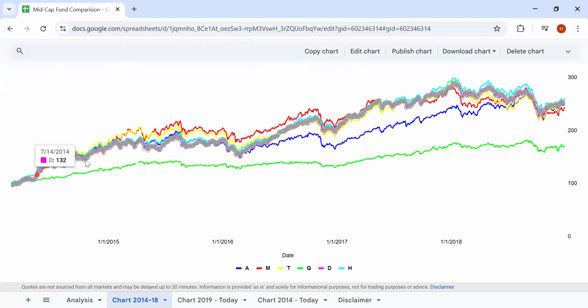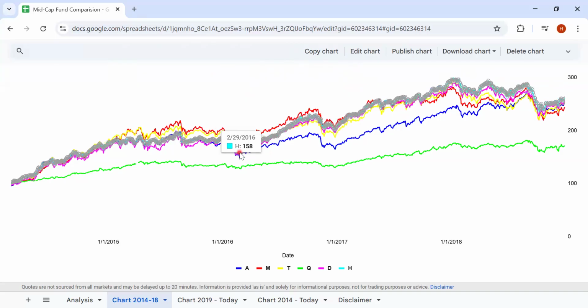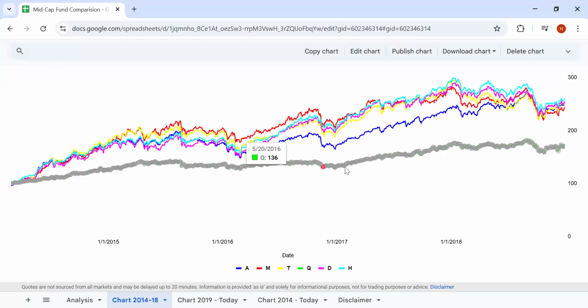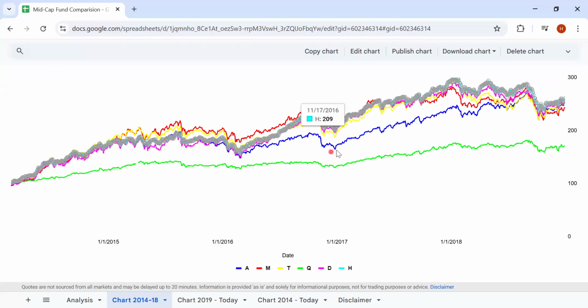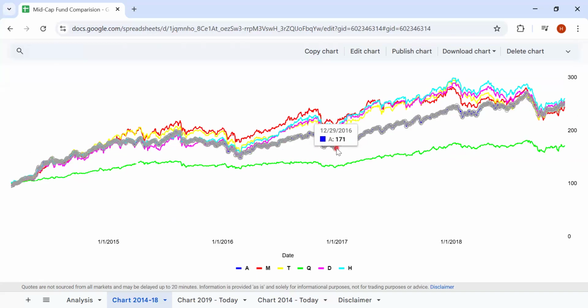Even in fact till 2016 ending, from 2014 to the beginning of 2016, HDFC Fund was not the top fund. It was like a third best or a fourth best fund. But by the end of 2018, it has delivered the highest return. On the other hand, Quant has delivered the least return across the time horizon, right? And Axis has delivered the highest return probably from 2016 to 2018.